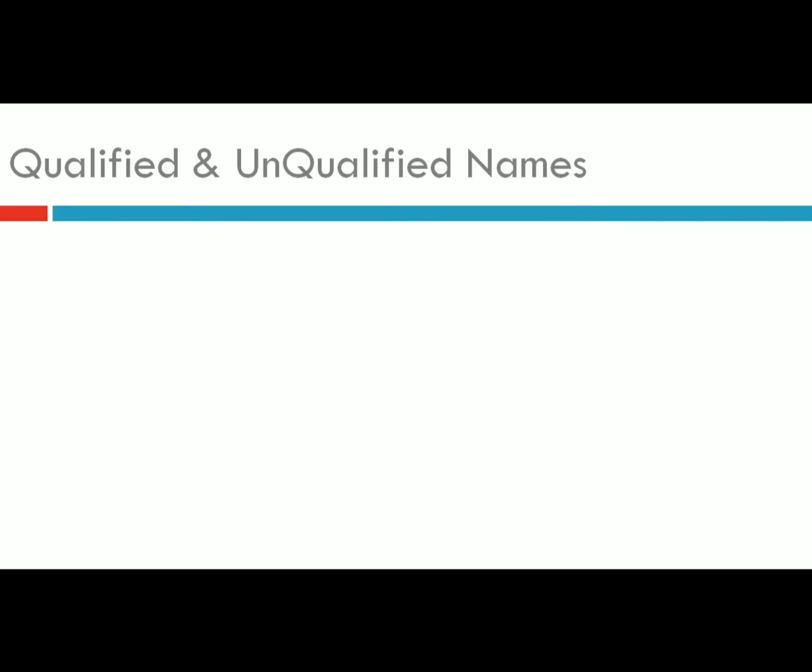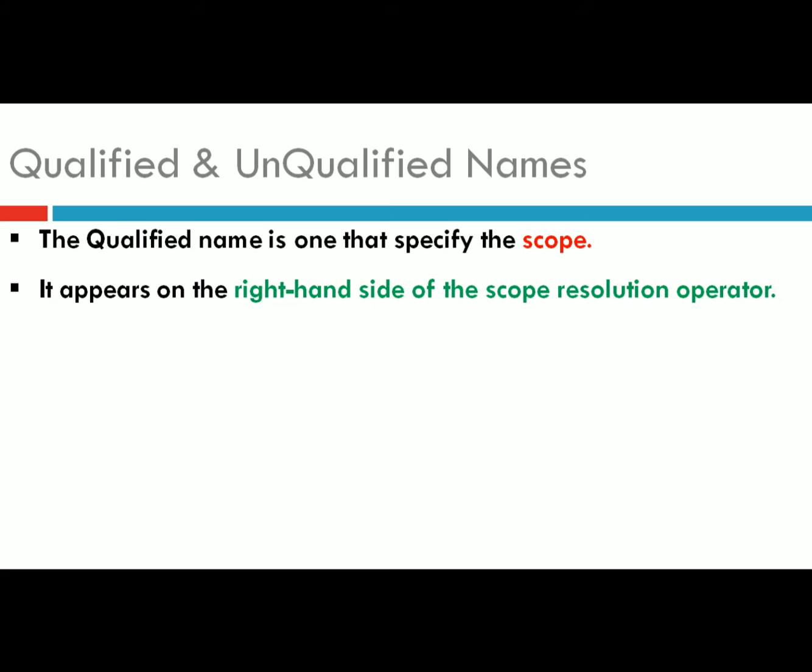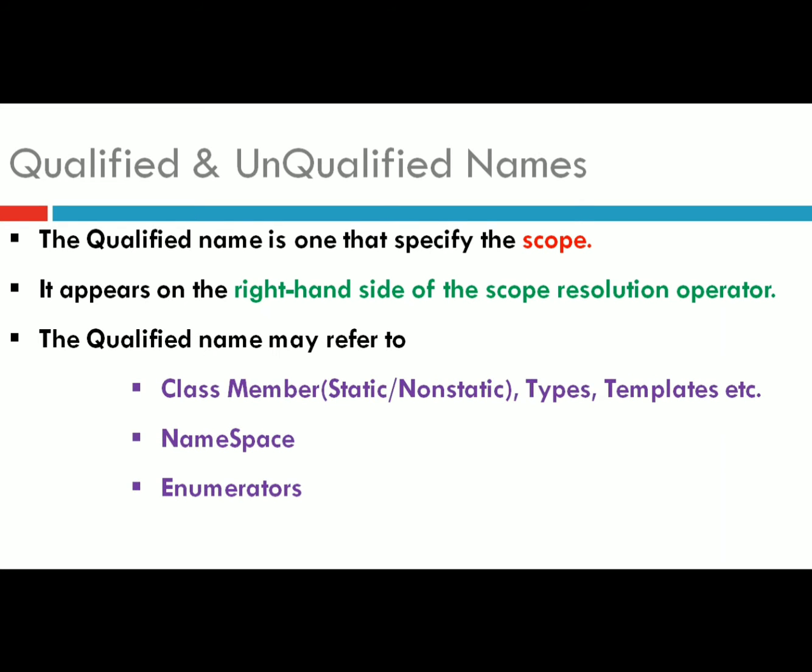First of all, what are qualified names? A qualified name is one that specifies the scope. It appears on the right hand side of the scope resolution operator, and it may refer to class members, that may be static or non-static, types, templates, etc. A qualified name may also refer to namespaces, or to enumerators.